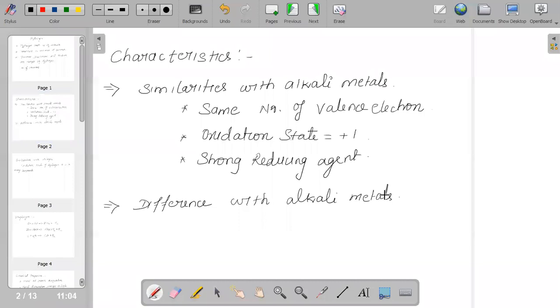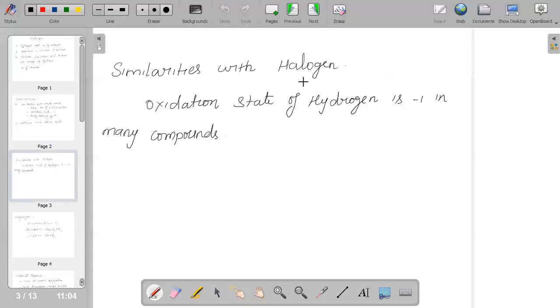But that is a very big difference: alkali metals have the tendency of forming ionic bonds, but hydrogen forms covalent bonds. And when we talk about the characteristics in the same way with halogens, how it is being related with halogens.